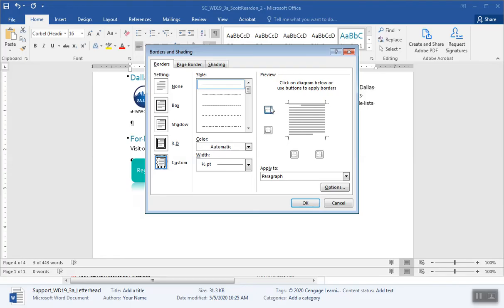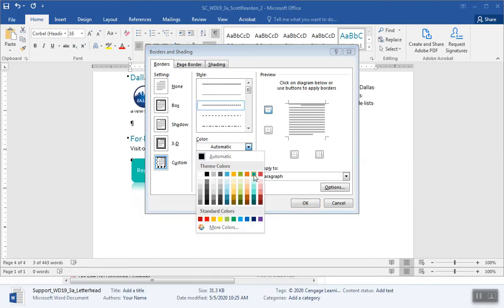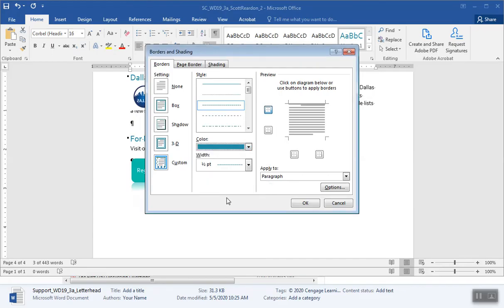Except it says it wants me to change the line style to dashed. That's going to be this third guy here. All right. It says to change the color to turquoise accent 1. Is that it? No. Turquoise accent 1. There you go. And darker 25%. That's that color right there. It says to change my weight to 1.5 points. All right. And I think what I'm going to have to do is to put a top border with these attributes in here. I'm going to come over here and click on that top border diagram to apply the top border to my text. See, now I've got a dashed border with that color, with that weight.